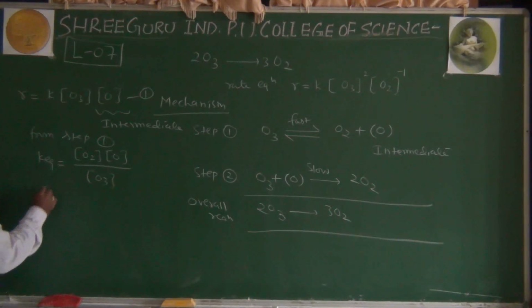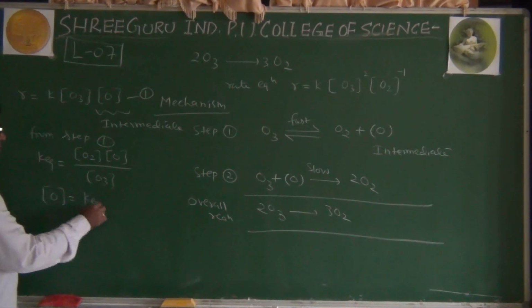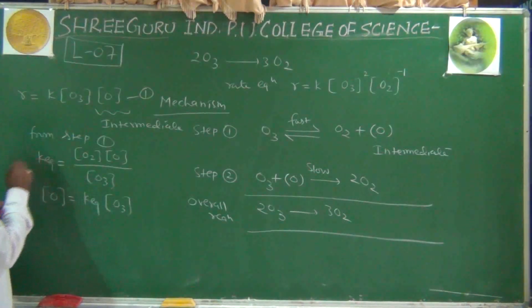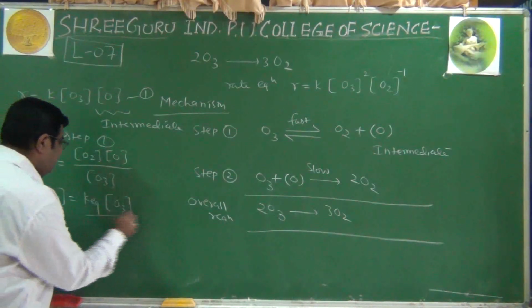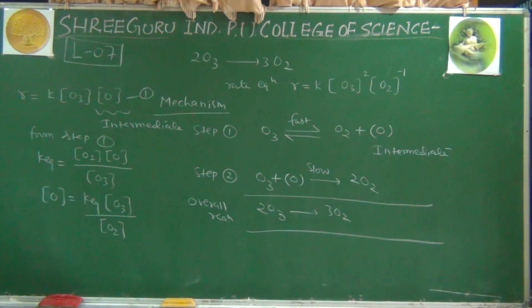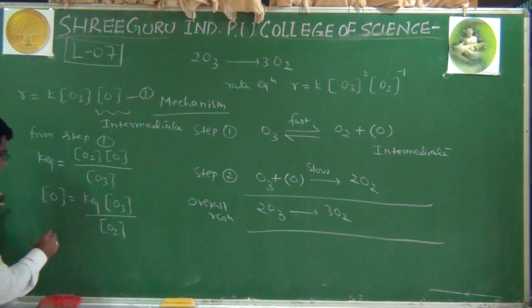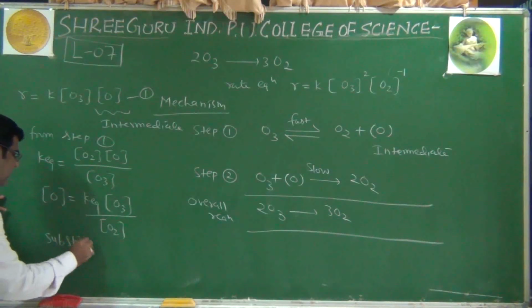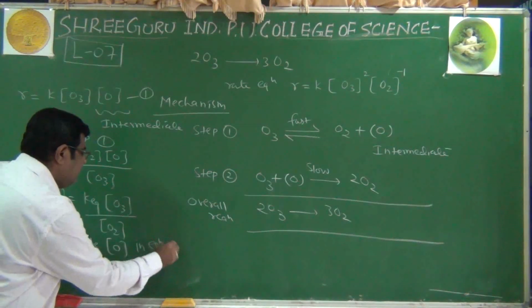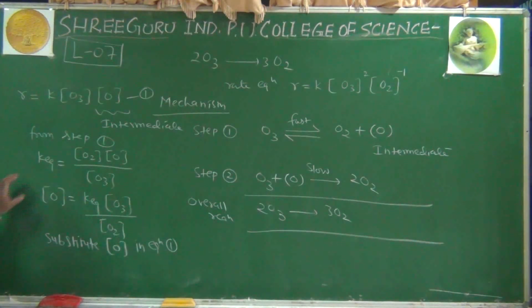Then we can say that this nascent oxygen concentration is equal to the equilibrium constant multiplied by ozone divided by the oxygen. It should be substituted in equation 1. So we are getting the intermediate concentration value in terms of reactant.